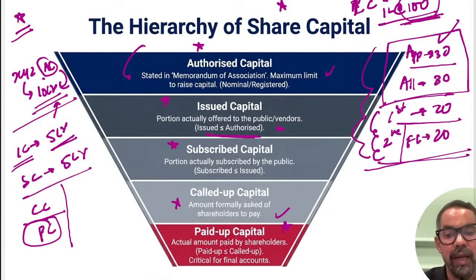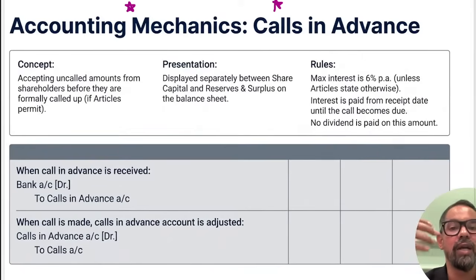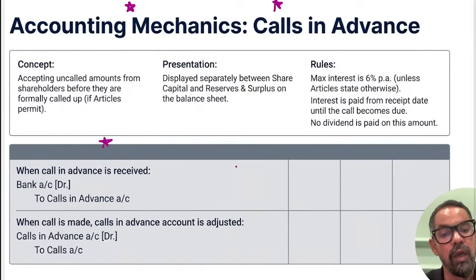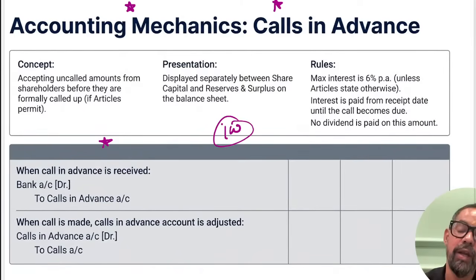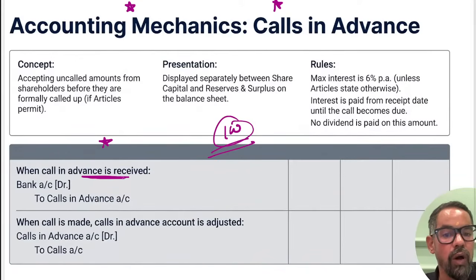But in reality, when they are charging money from the customers, they directly charge the money upfront. Okay? So let's say as an investor I invested in the company, suppose that 100 rupees for that particular share I have paid upfront. Now how they'll deal with that particular one, they'll deal with it as a call in advance.